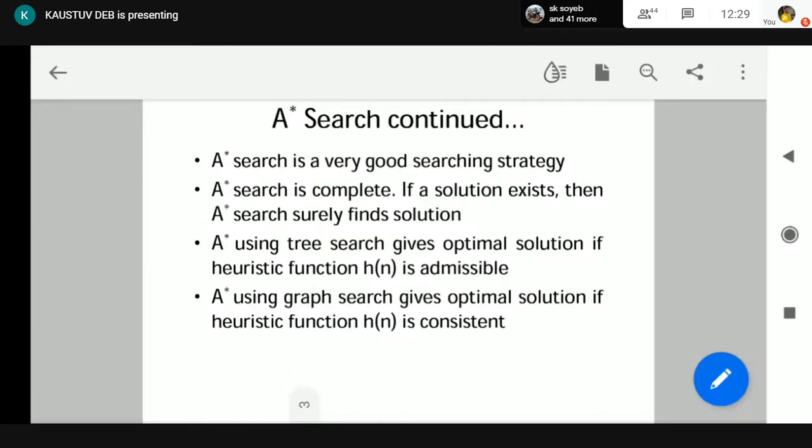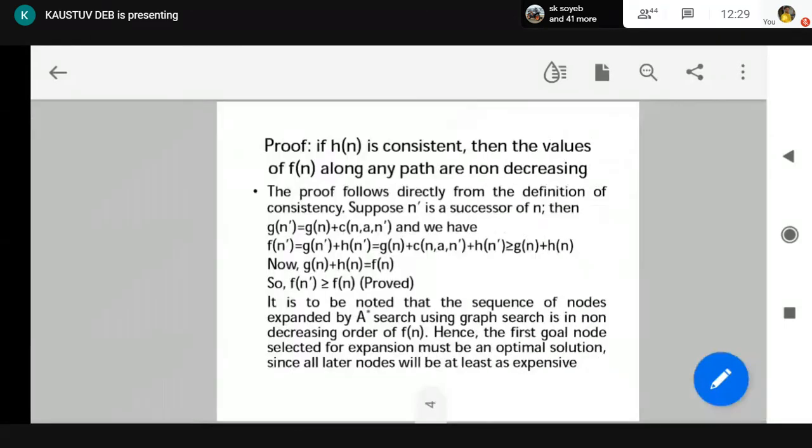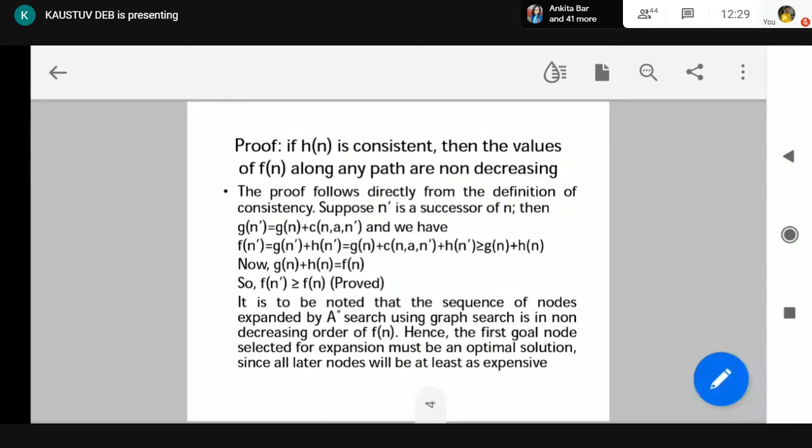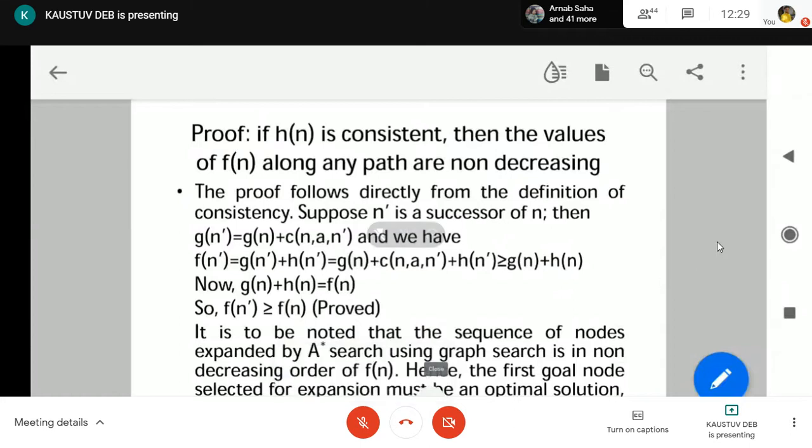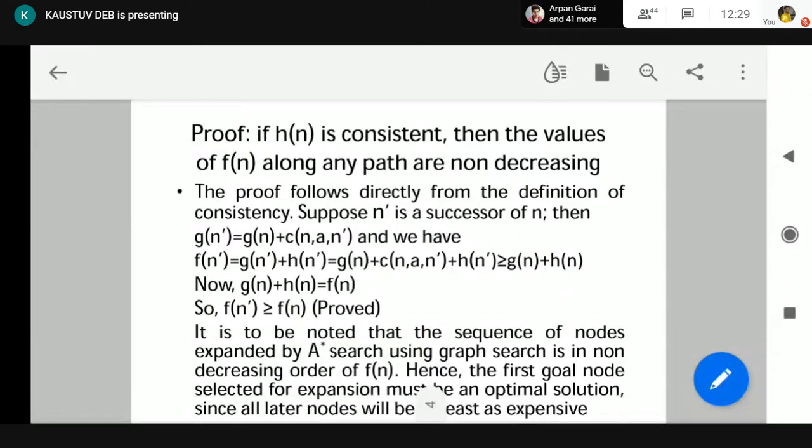We are going to solve a problem using A star search. Before we proceed, we need to have a look at this proof. This is a very important proof. What is the proof? If Hn is a consistent heuristic, then the values of Fn along any path are non-decreasing. That means if a heuristic is consistent, then Fn, the evaluation function value, which is Gn plus Hn, is always increasing as we move from the start node to the goal node. It is non-decreasing.